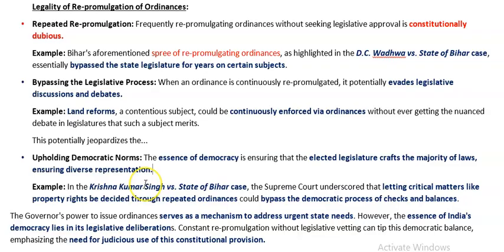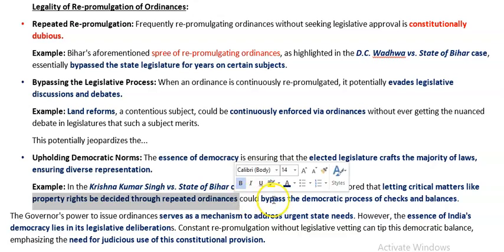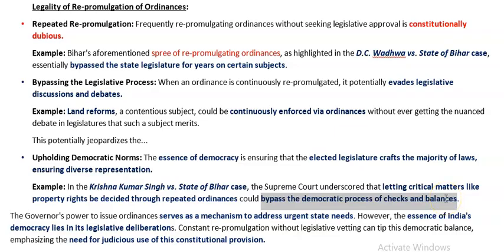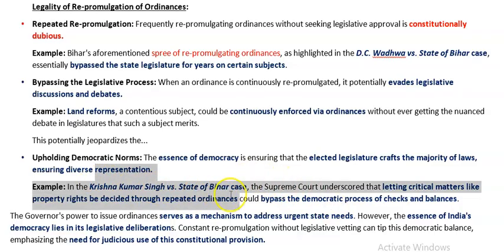Then in the example again of a Bihar case, Krishna Kumar Singh versus State of Bihar, the Supreme Court underscored that letting critical matters like property rights etc. be decided through repeated ordinances means a single person is deciding to let this thing be the norm. That is bypassing the democratic process of checks and balances. When the ruling party is doing anything to implement their agenda, focusing only on their vote bank, there can be checks and balances by the opposition party. For that, debate has to happen. For that, the re-promulgation must be addressed. So that was said by the Supreme Court in the Krishna Kumar Singh versus State of Bihar case.